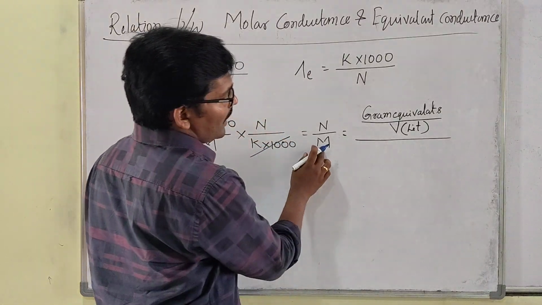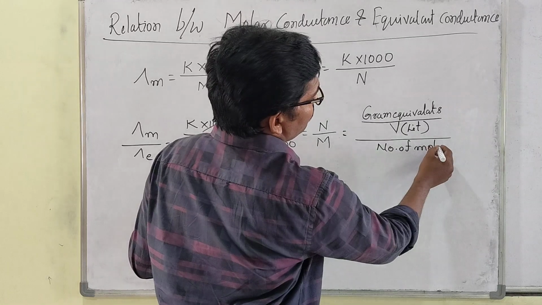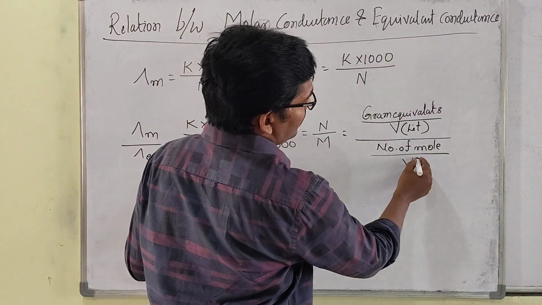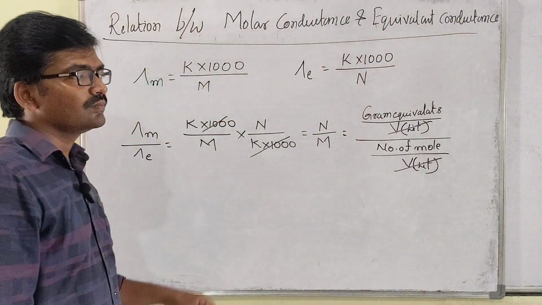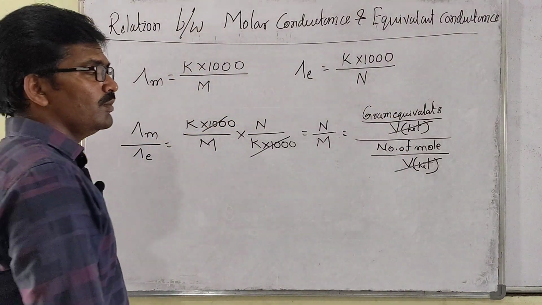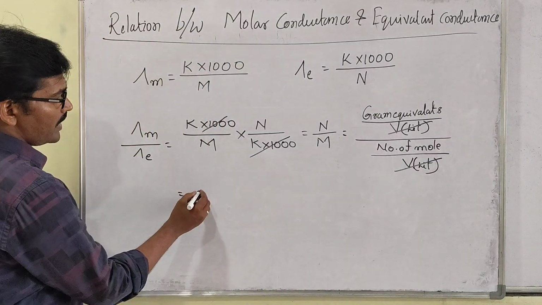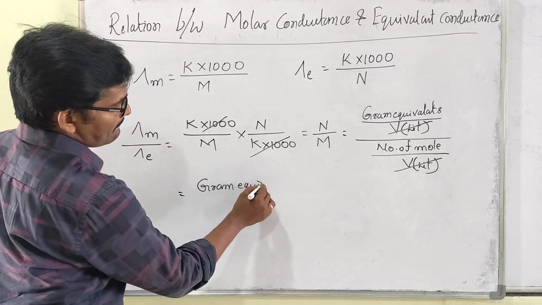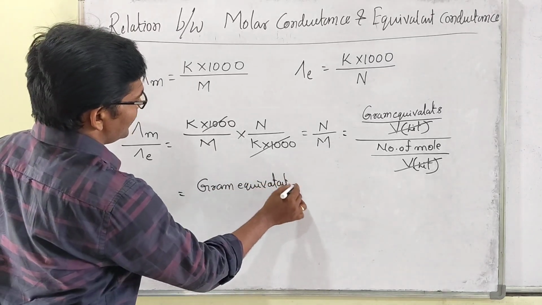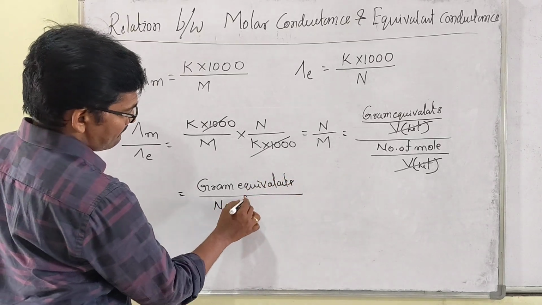Molarity is number of moles divided by volume in liters. So volume in liters cancels. Are you getting my point? Then you get gram equivalence divided by number of moles.